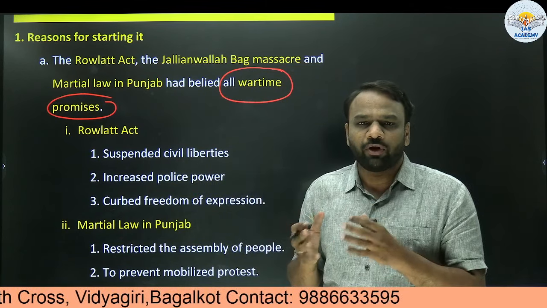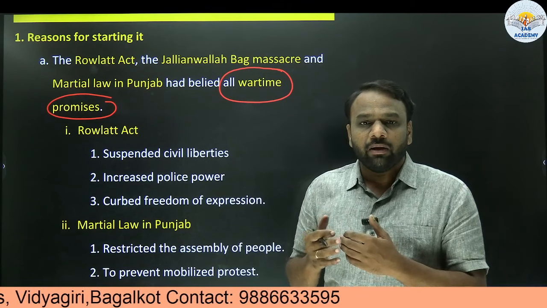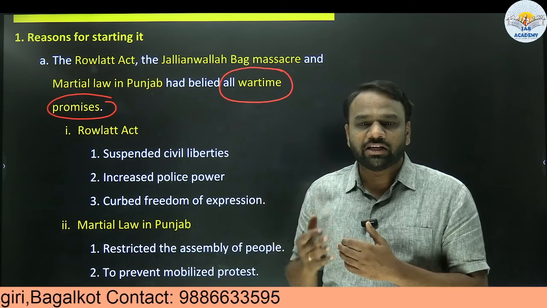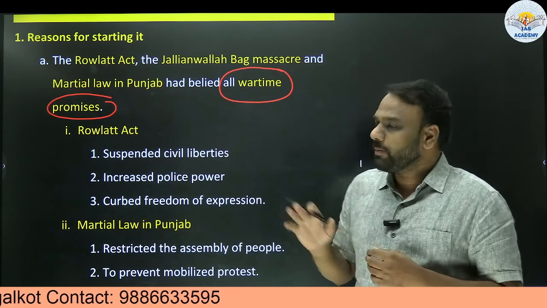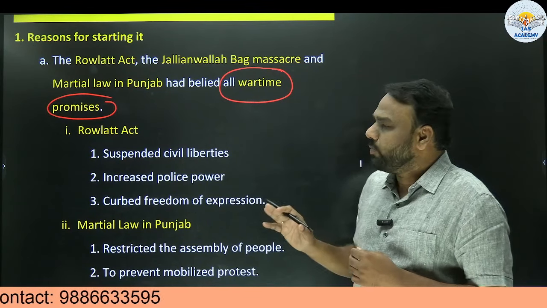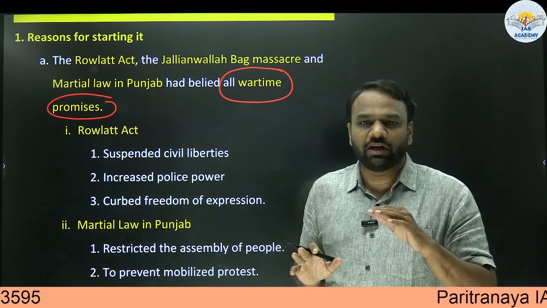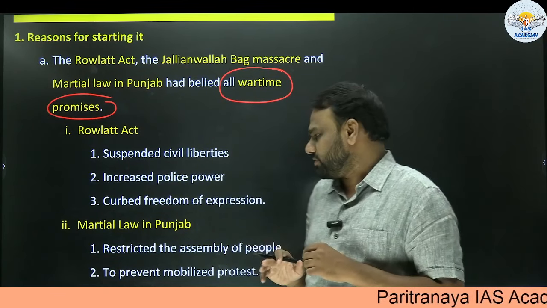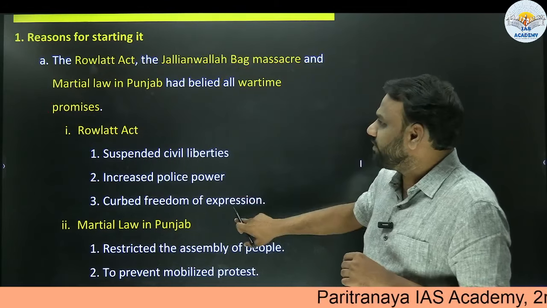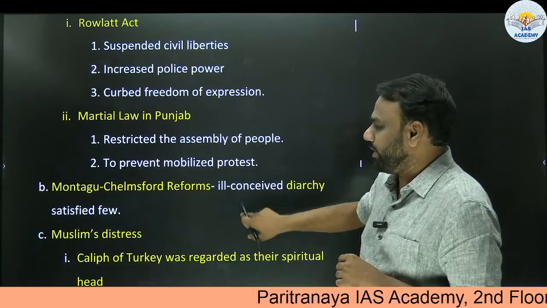These were a few of the promises the British made to secure India's participation in the World War I. But once the war was over, they belied them. They did not live up to their promises. So these were the reasons why we initiated the non-cooperation movement.